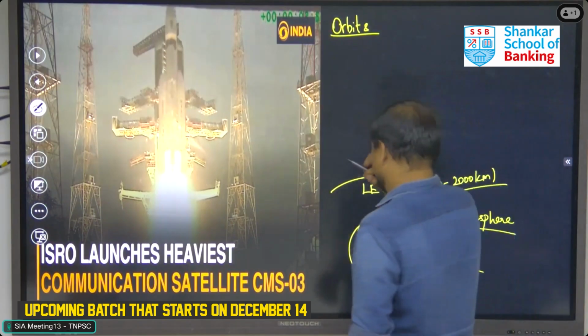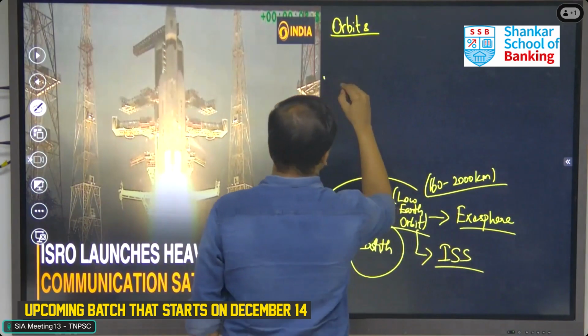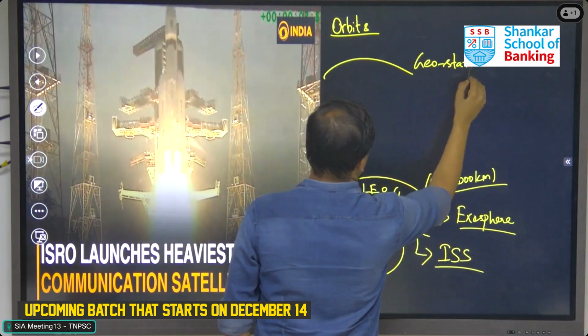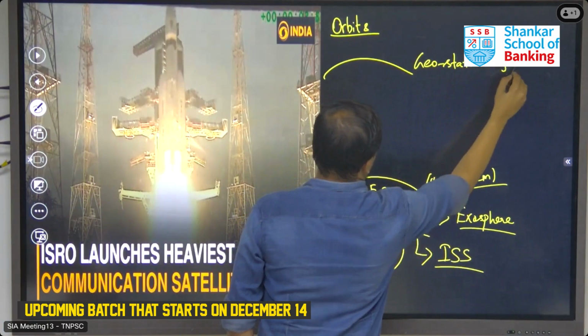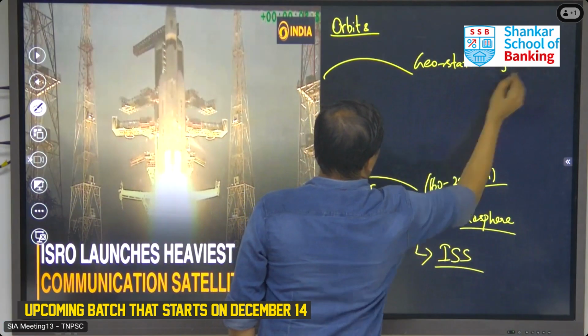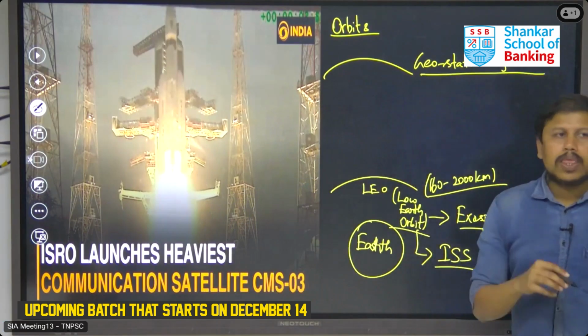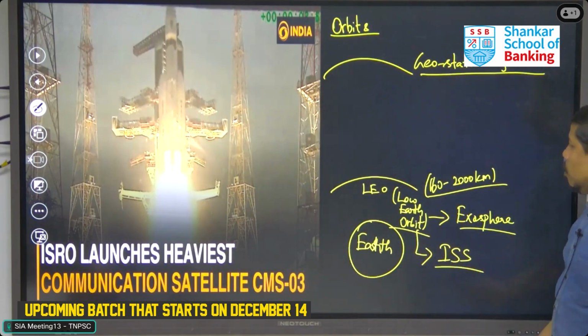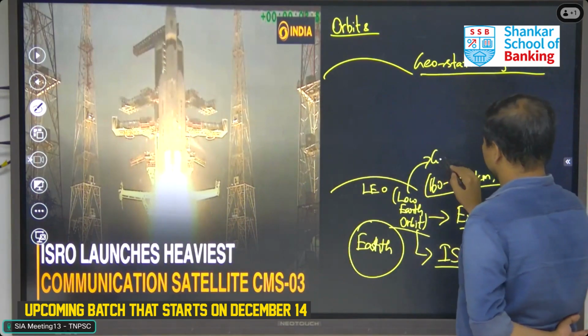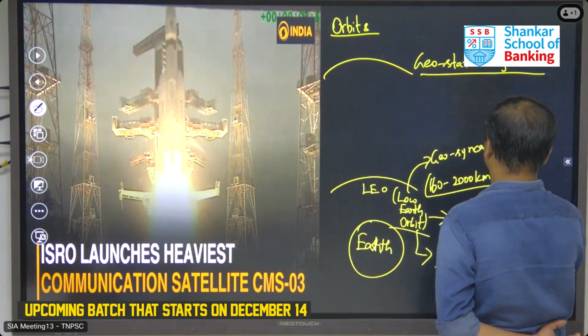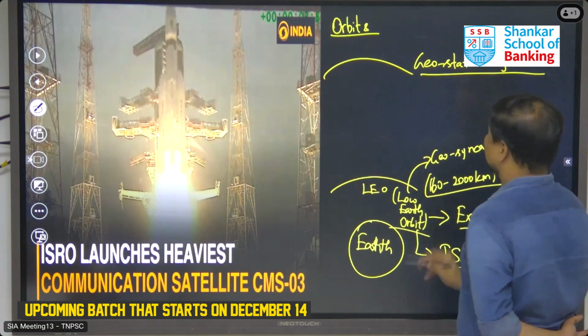Then the second major orbit is the geostationary orbit, or geosynchronous orbit.